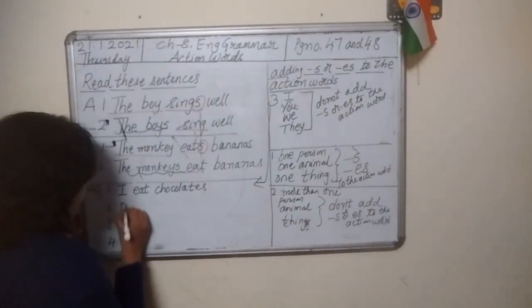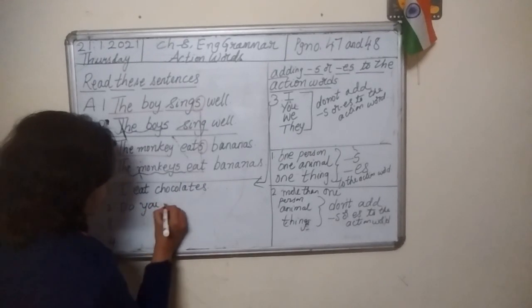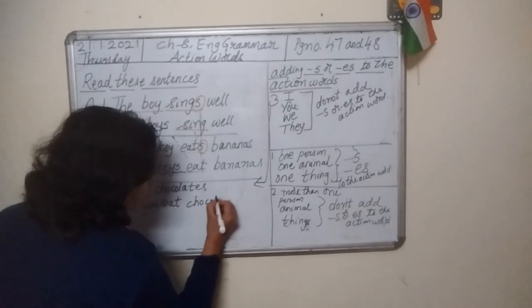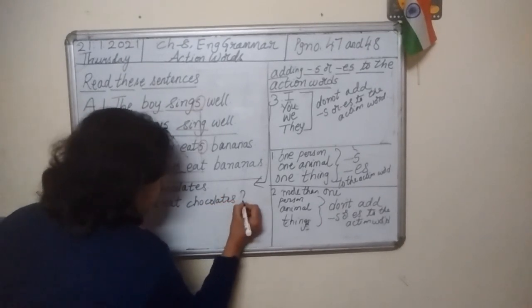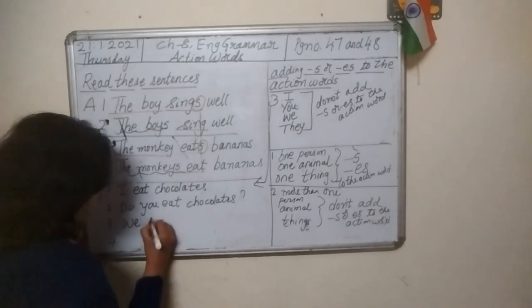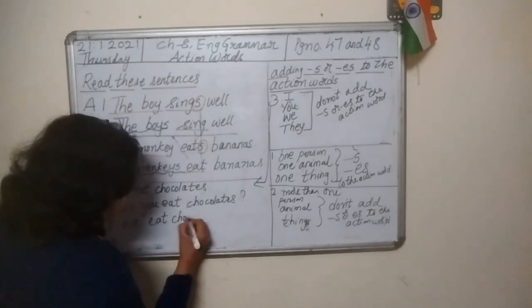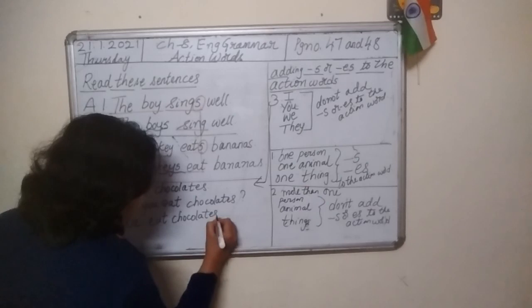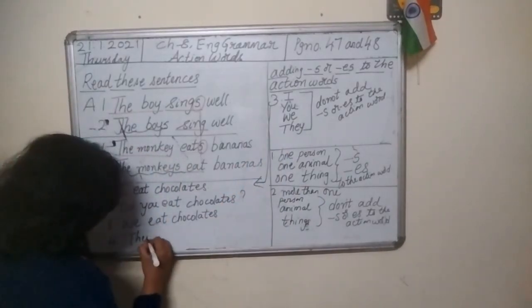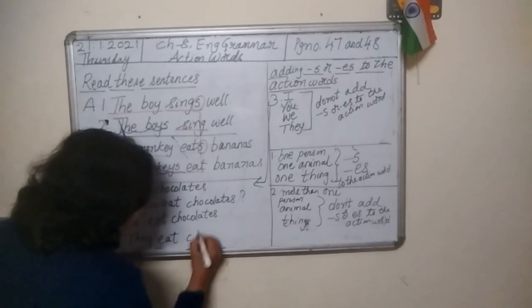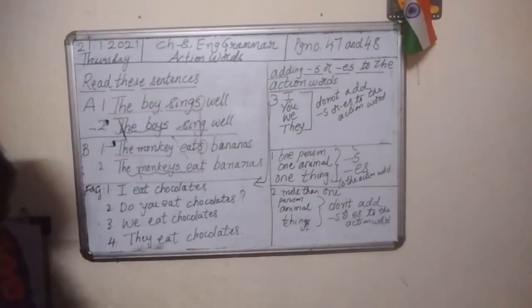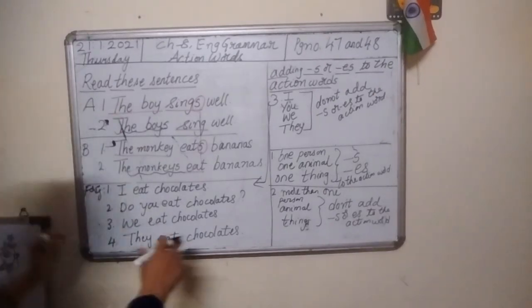Second sentence: Do you eat chocolates? Third sentence: We eat chocolates. Last sentence: They eat chocolates. Okay? Look at this, children.